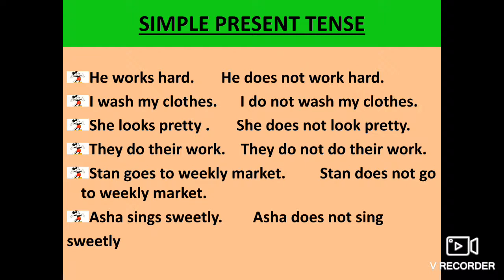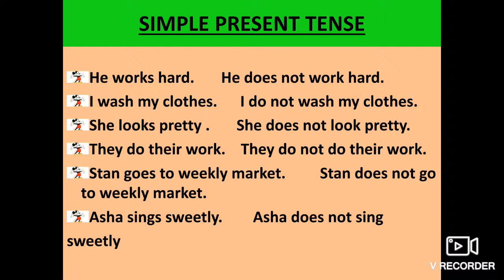I wash my clothes. See children, always remember with I we always use do. Although I is singular, the helping verb used with I is do, not does. So I wash my clothes will become I do not wash my clothes.